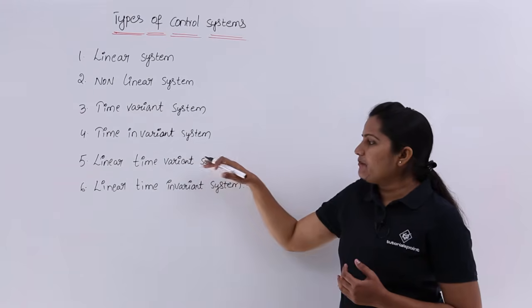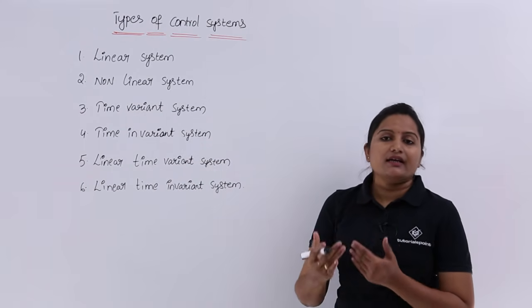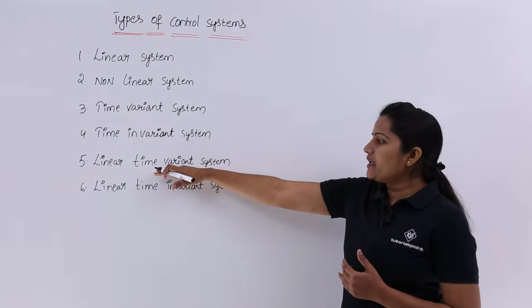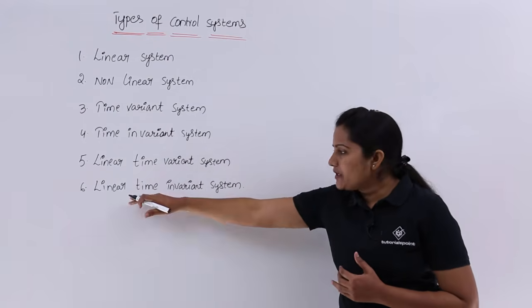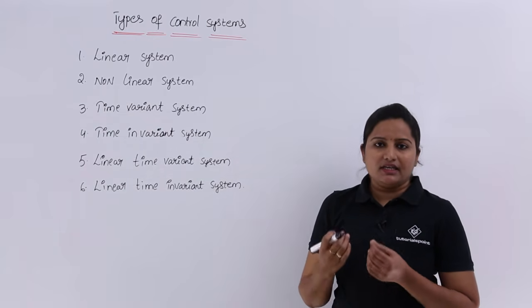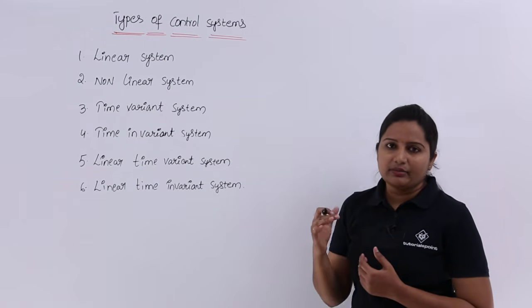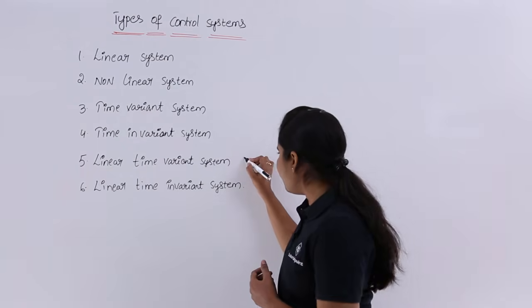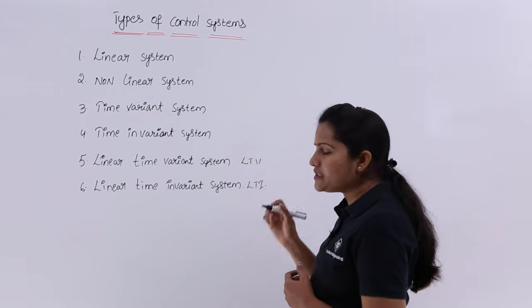Coming to the linear time variant system, if the control system is both linear and time variant, we say it is a linear time variant system. If the system is both linear and time invariant, it is a linear time invariant control system. That means this is LTV and this is LTI control system.